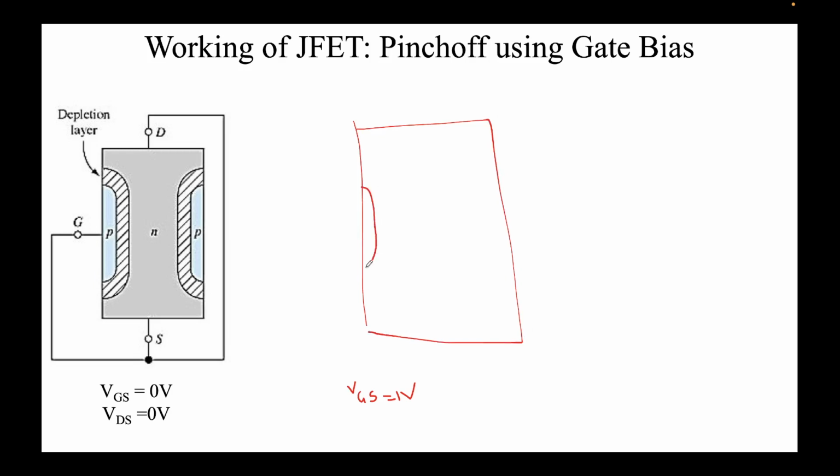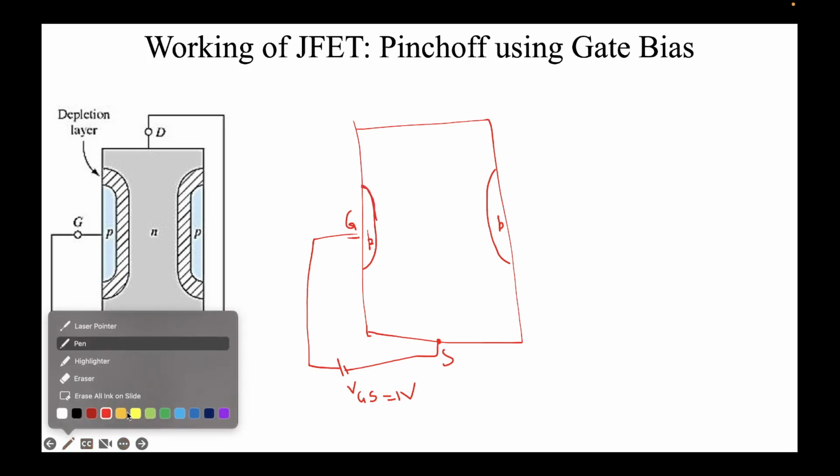So this is the p-type, this is the gate that we have, and this is the other gate that we have, and the depletion region, since now the p-type is forward bias, it's 1 volts. This is the source, this is the gate. If VGS has been set to be 1 volts, now this is a PN junction, and P is connected to higher voltage as compared to N. This means this is forward bias, so the depletion region will become very narrow.